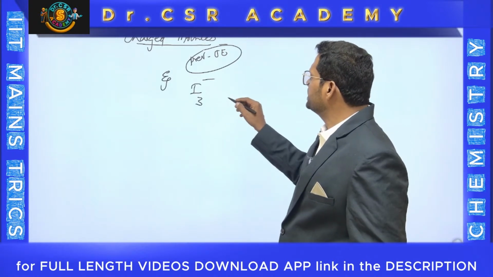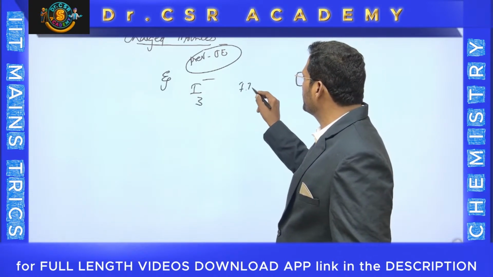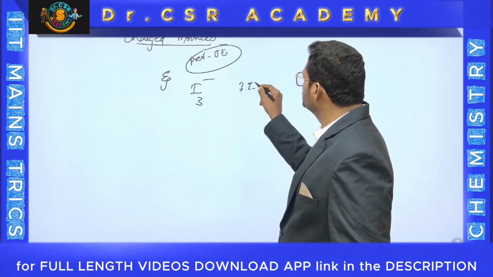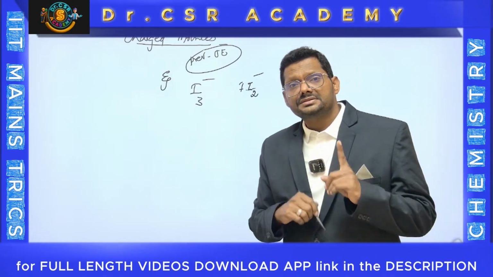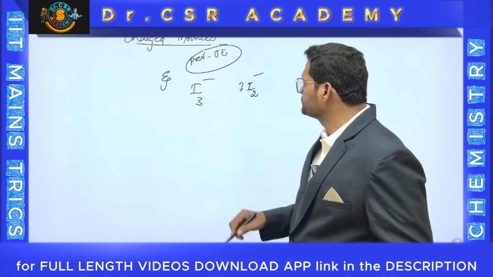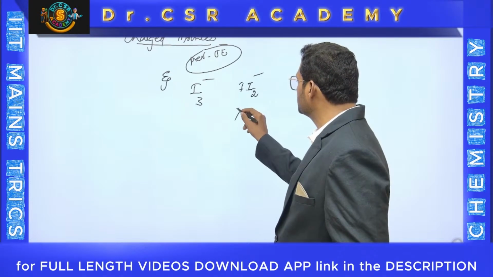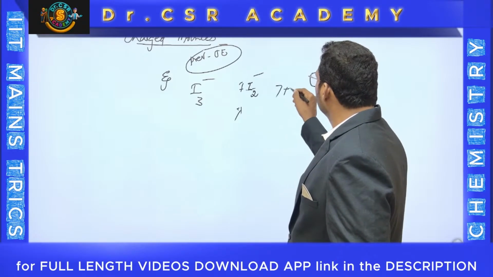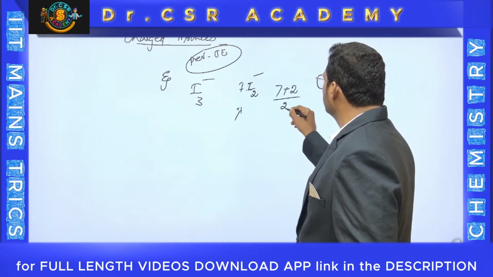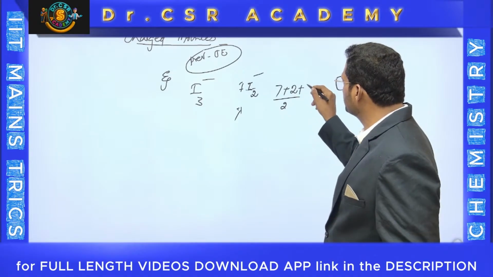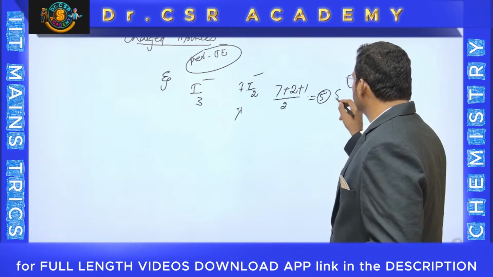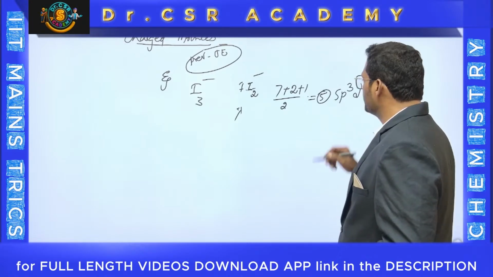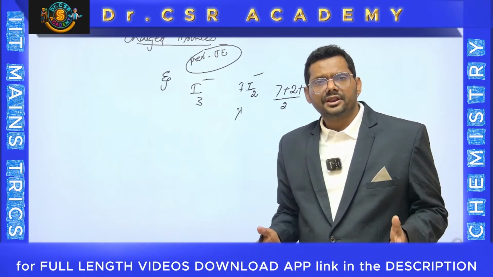I3 minus will be written as I I2 minus. You have to write it this way, which means that one iodine is the central atom and two are bonded atoms. So you can see the group number of iodine is 7. 7 plus monovalent 2, 7 plus 2, 9. Charge is there, you have to add plus 1 for that. 9 plus 1, 10. 10 by 2, 5 is there, that is sp3d. Immediately you can say trigonal bipyramidal.